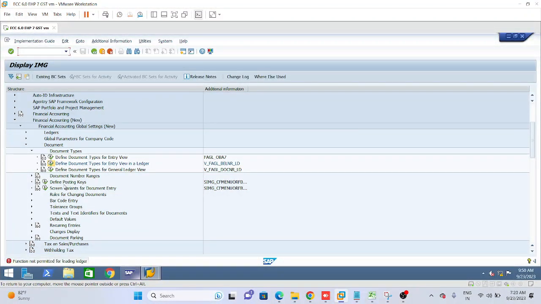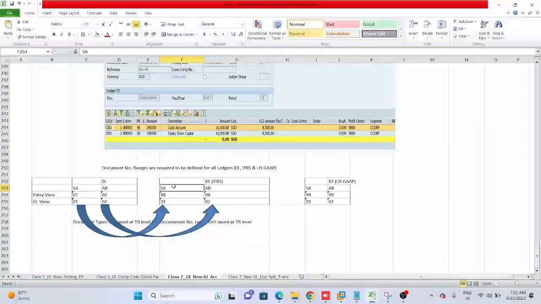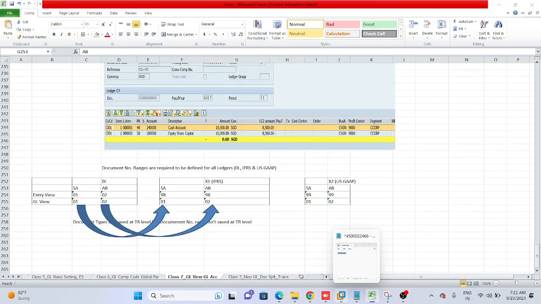See, this function is not permitted. 0L is there. Standard SAP has it, so it is not even allowing us to open it, but it is there only. Okay, so now we need to do this for the non-leading ledgers which we have created. For that we are maintaining this. We have maintained our entry view number range key in both of the document types, in both the ledgers.